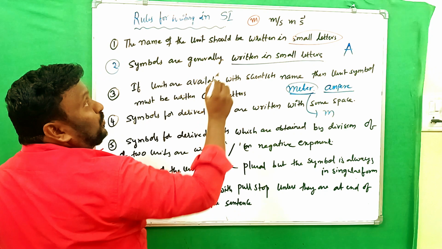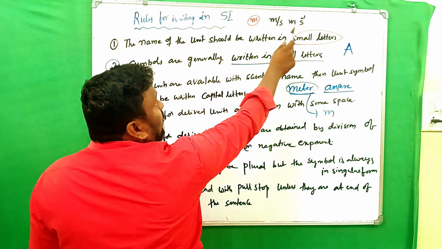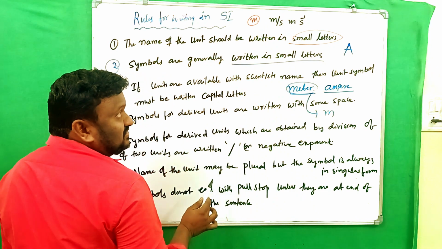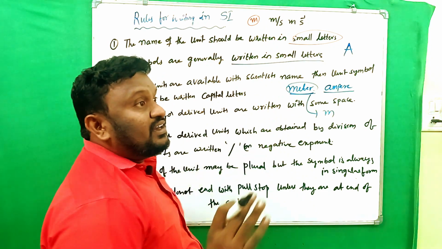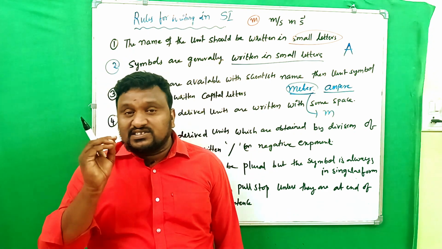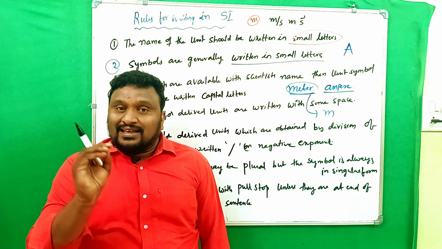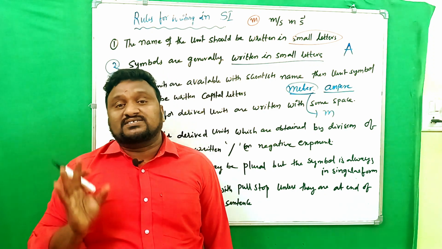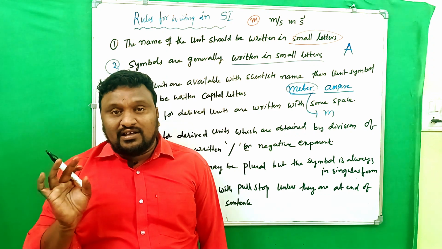So the thing is, here you have to observe all the units must be in small letters. So when the unit is not available with any scientist name, then the unit must be mentioned with a small letter symbol. Okay, clear?